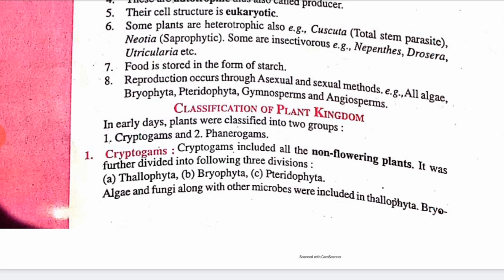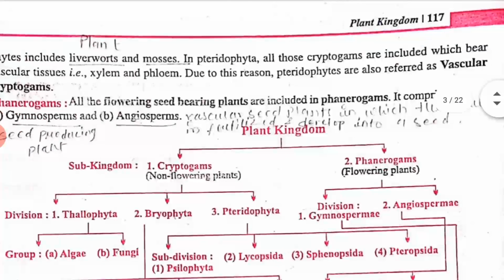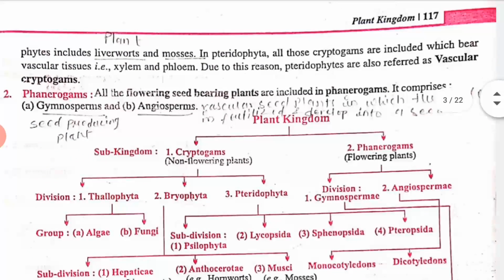So in short, thallophyta includes fungi and algae, bryophyta includes liverworts and mosses, and pteridophyta includes all those cryptogamous which bear vascular tissues like xylem and phloem. Clear? I hope you understood. Due to this reason, pteridophyta are also referred to as vascular cryptogamous.